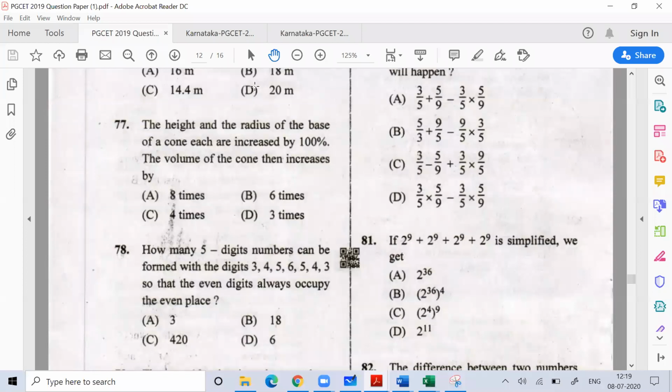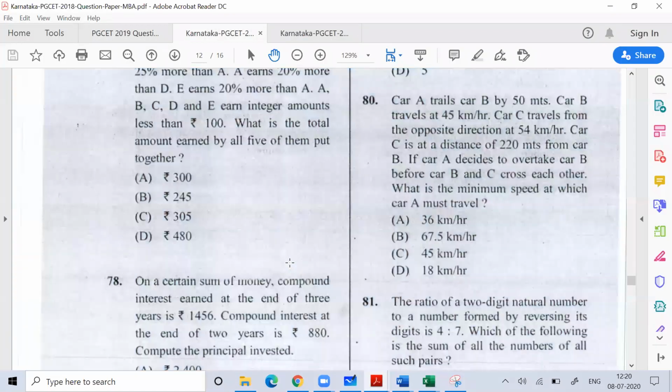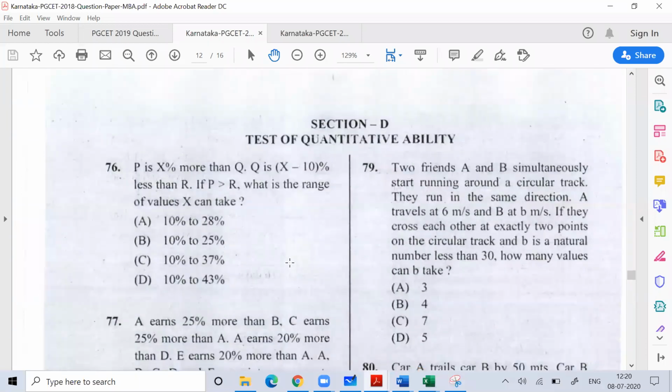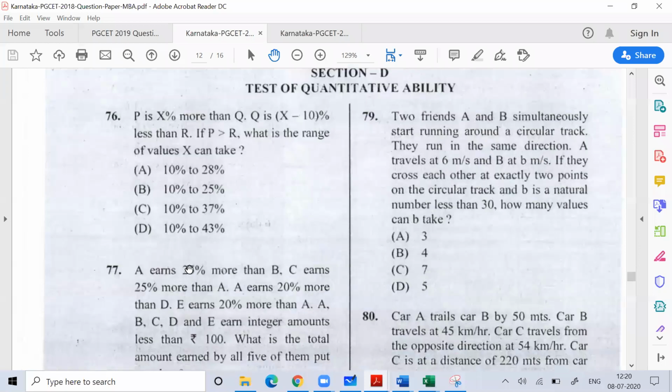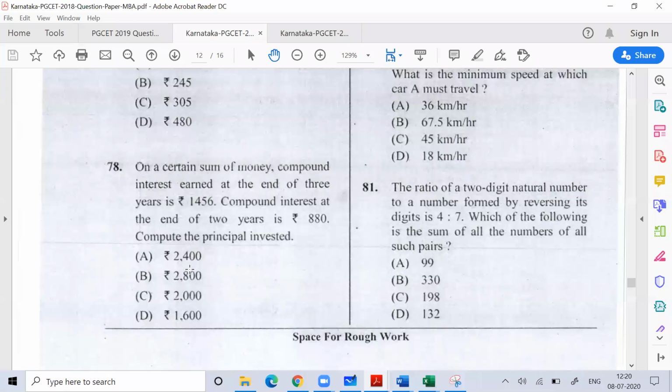I hope you understand that when you write the exam, you need to figure out the easy questions, and if you are good at finding the easy questions, your exam will become very easy. Same thing, if you see the 2018 paper, the level of questions was very difficult. All good level questions were given. I already discussed 76 yesterday. 76, 77 we already discussed yesterday. 78, again a very good question. You need to be very good in maths to solve question number 78.